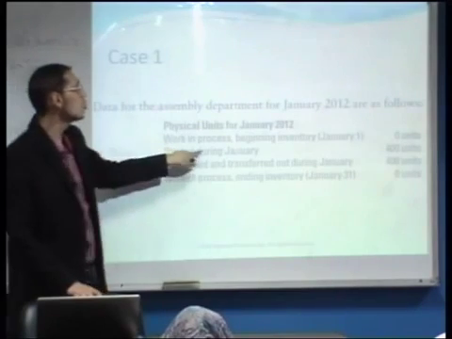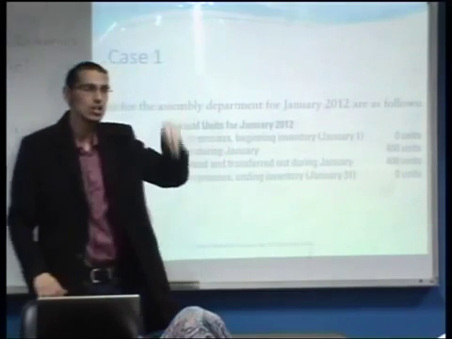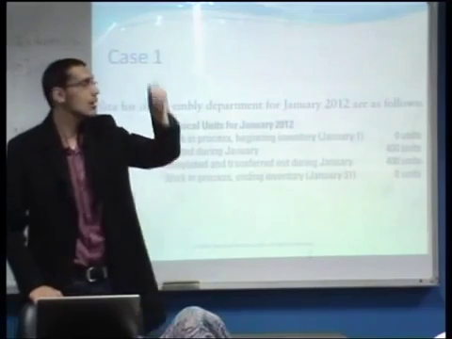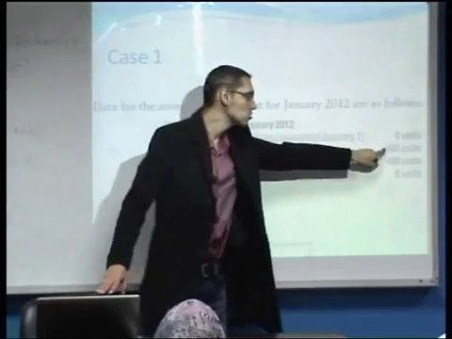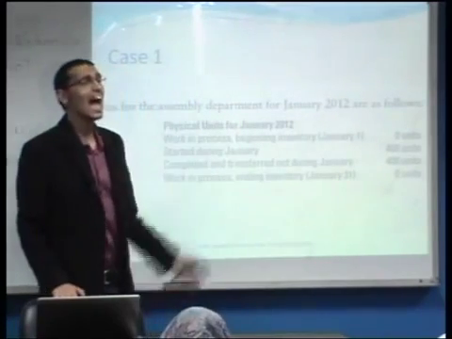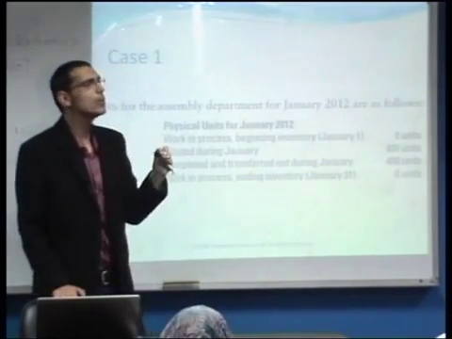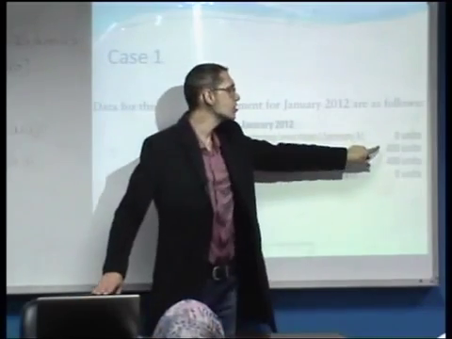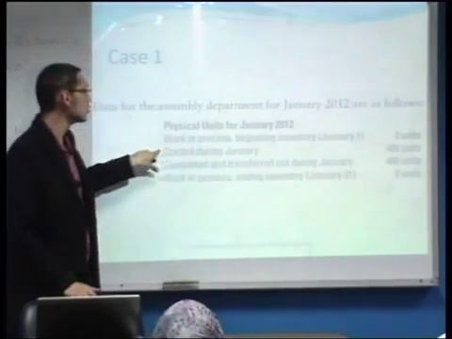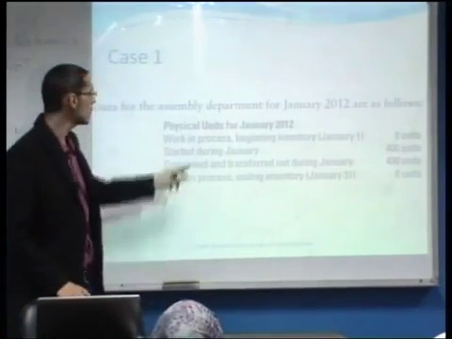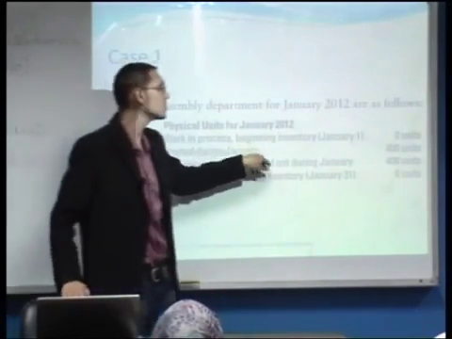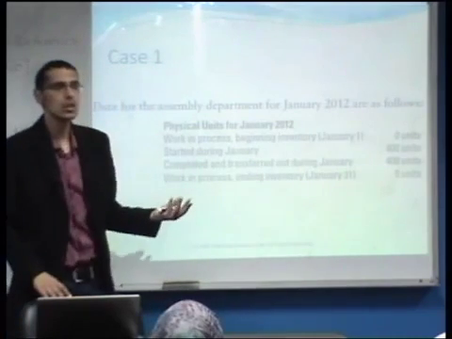The units started within the assembly department in January 2012 are 400 units. And according to the example, all the 400 units that were started during January were finished in the production process. Therefore, the completed and transferred out, what do you mean by transferred out?